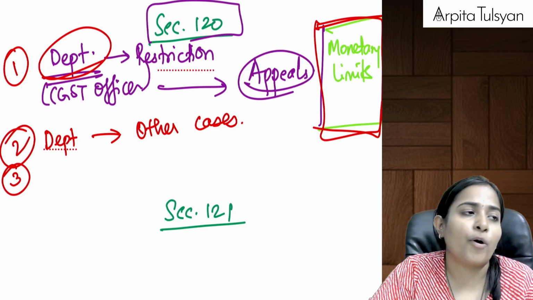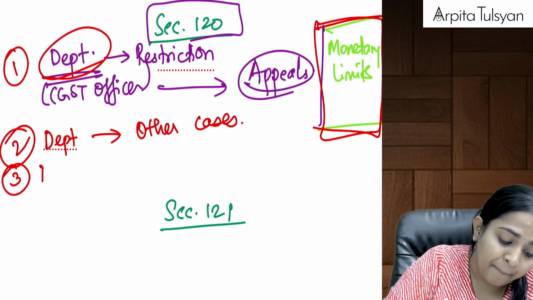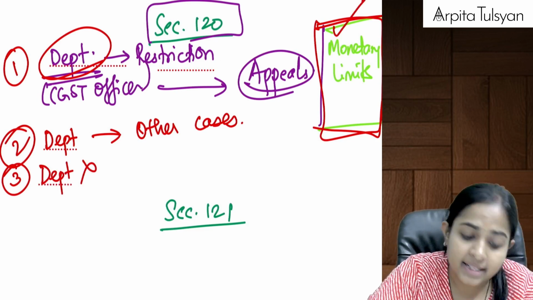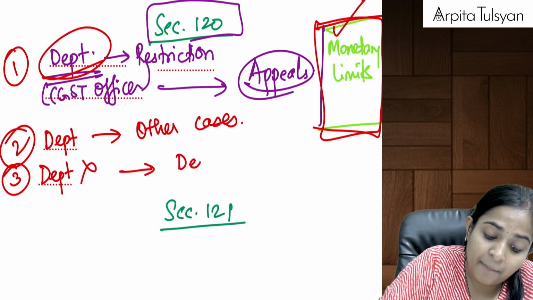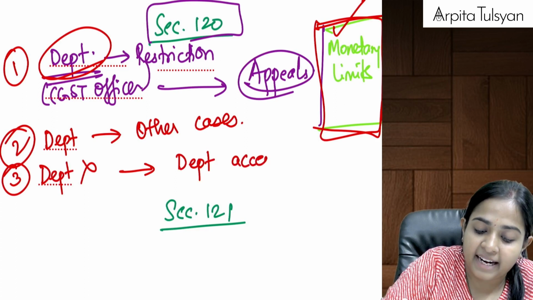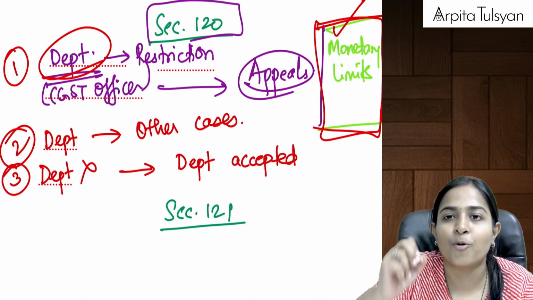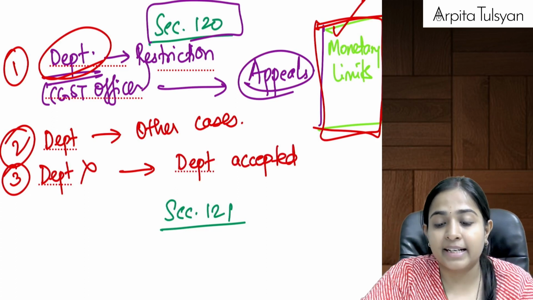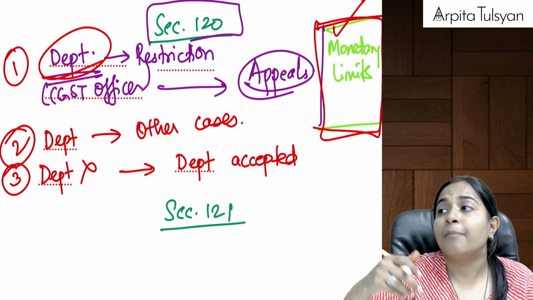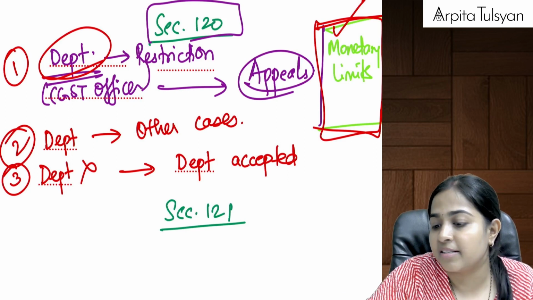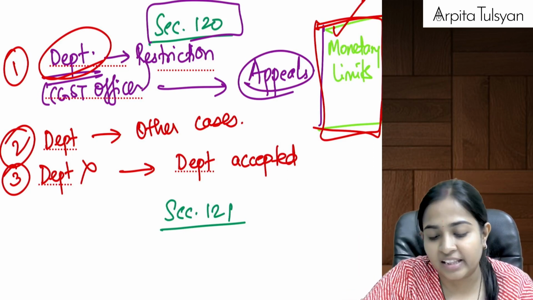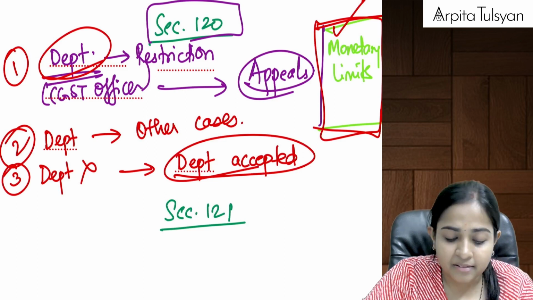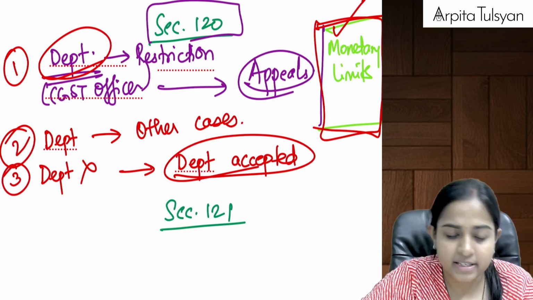Okay, next point that they are telling us here is, if the department is not able to file the appeal because of monetary limits, it does not mean that department has accepted the decision given by the authority. Department is not accepting the decision given by that authority, but still because of the monetary limits, the department is unable to file the appeal. Doesn't mean that department has accepted the authority's order, right?